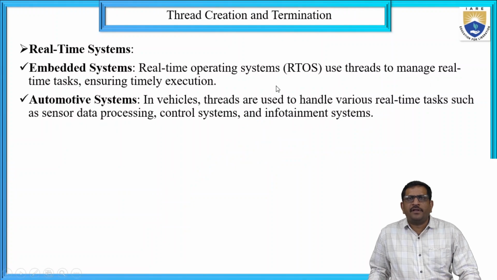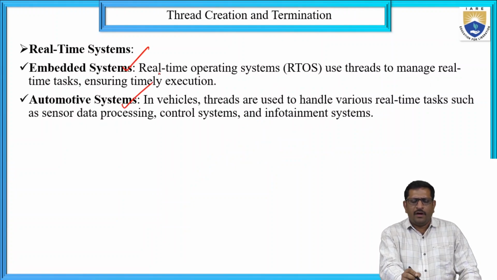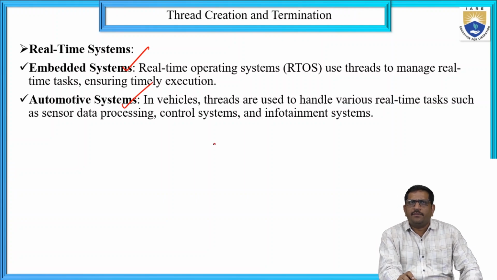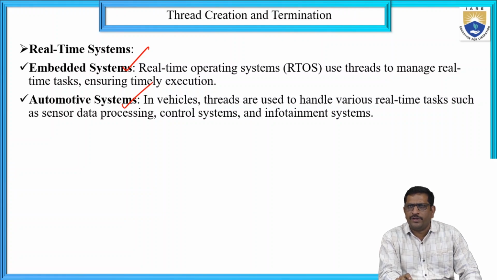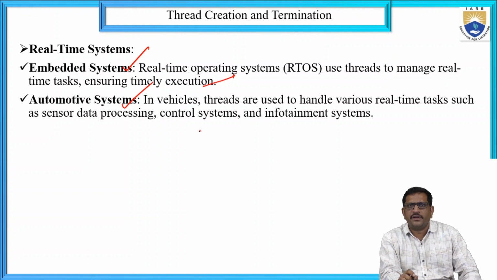Real-time systems. Real-time systems are embedded systems and automated systems. In embedded systems, a real-time operating system (RTOS) uses threads to manage real-time tasks and ensure timely execution. Automotive systems.